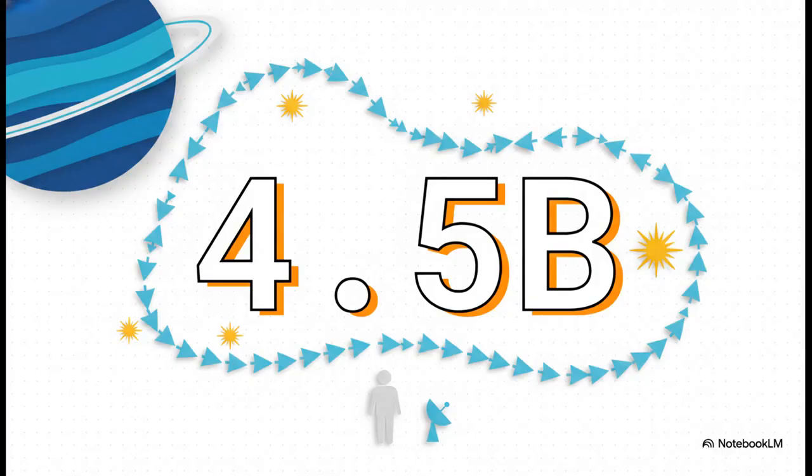But let's push the throttle and go further. 4.5 billion. That is the distance in kilometers to Neptune. It's a waypoint so unimaginably far that even light, acting as our comm signal, takes over 4 hours just to reach it from the Sun. Neptune marks the extreme edge of our immediate solar neighborhood. And honestly, the distances are already getting pretty tough for the human brain to truly visualize.